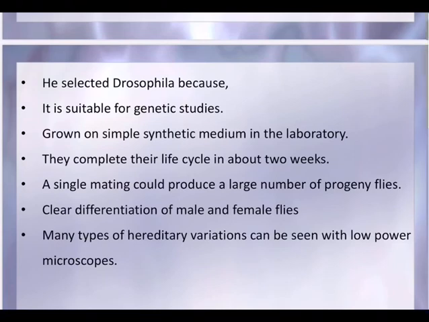Like that many varieties of characters can be seen, and with that Morgan could explain the linkage. That is, genes are arranged in a linear fashion on the chromosome. Some genes situated in close proximity are always inherited together because of linkage. They are linked together. Strength of linkage between two genes is inversely proportional to the distance between the two.